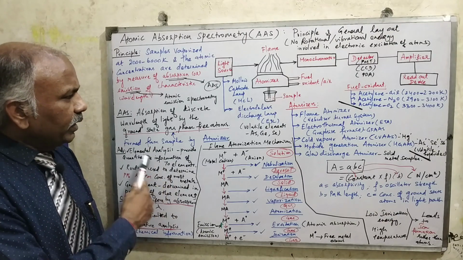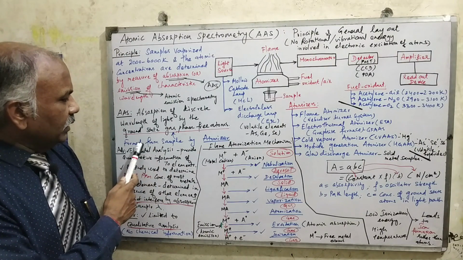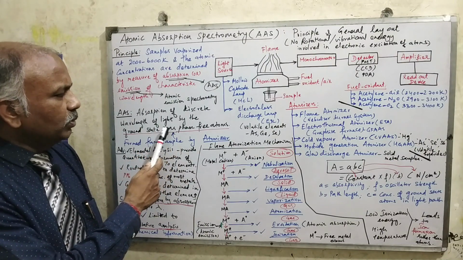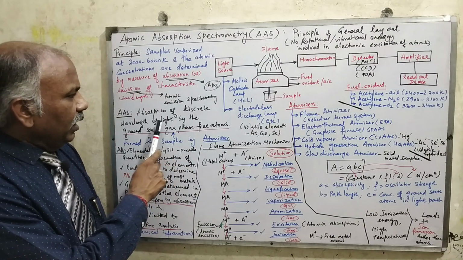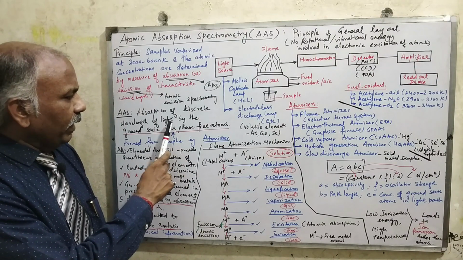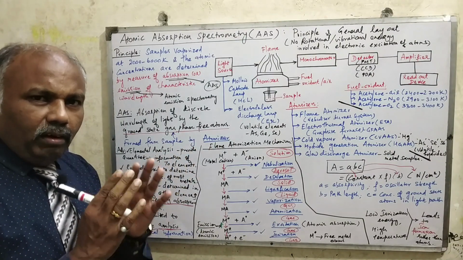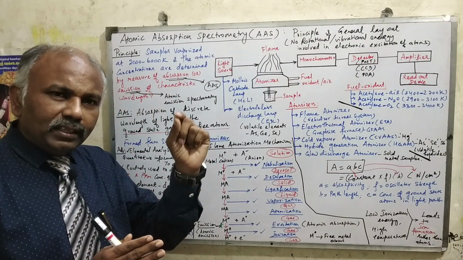So what are the various advantages of atomic absorption spectrometry? In atomic absorption spectrometry, there is an absorption of discrete wavelength of light by the ground state gas phase free atoms. The atoms are not directly moving from one state to another state immediately.